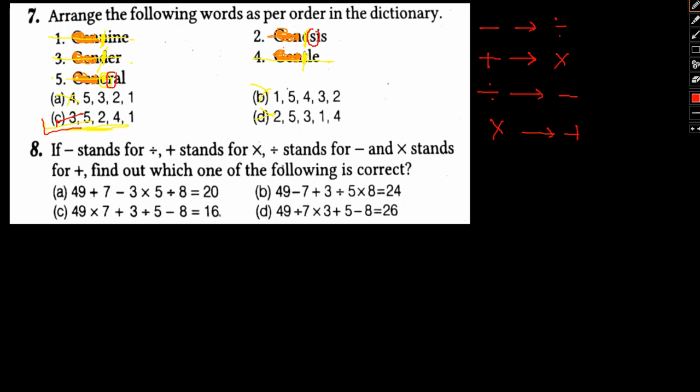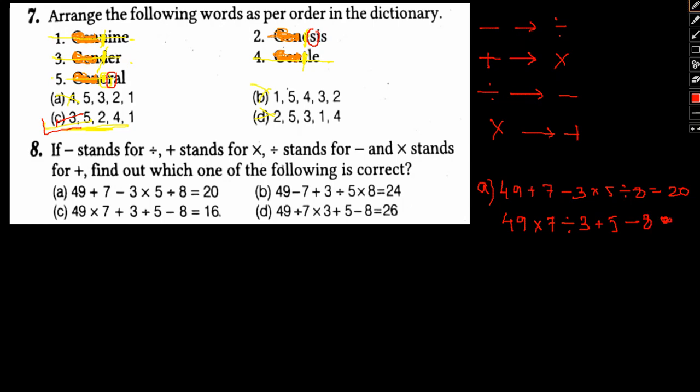Okay, so let's start off with option A first. We have 49 plus 7 minus 3 into 5 divided by 8 equal to 20. Okay, now let me substitute all the time. So plus here is multiply, minus here is divide, and multiply here is plus, and divide here is minus, equal. Okay, we need to find this one.